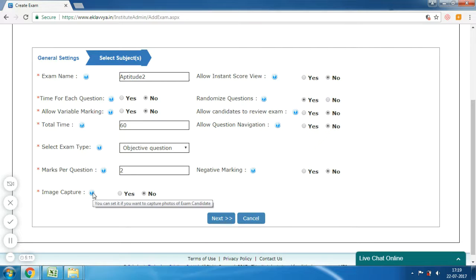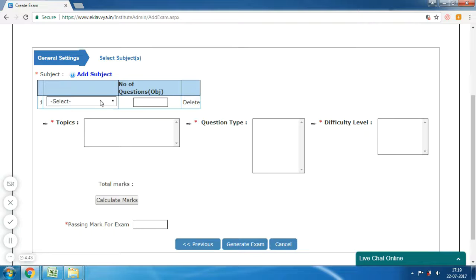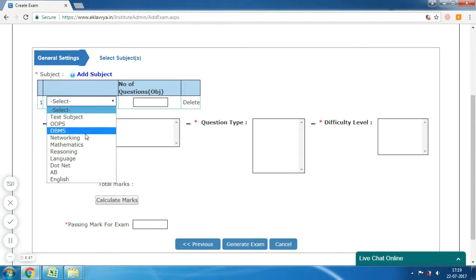The next is Image Capture. Enable this if you want to capture images, photographs of the candidate appearing for the exam. You can mention the time interval for capturing photographs, for example, 30 seconds, 60 seconds, etc. This is useful when you want to track the user while appearing for the exam. When the candidate appears for the exam, the system takes a snapshot of the candidate using web camera attached to the system. Now I am moving to next navigation screen.